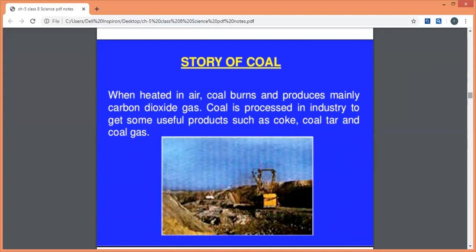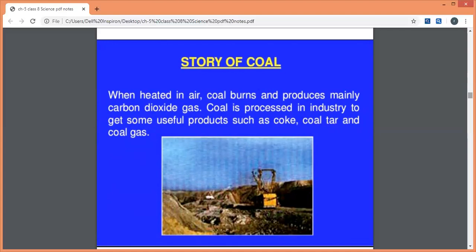Now we can say that when coal is heated in the presence of air, coal burns and produces carbon dioxide. It is processed in industries to get some useful products such as coke, coal tar, and coal gas. So it's very important to learn that when coal is heated in air, CO2, that is carbon dioxide, is formed.